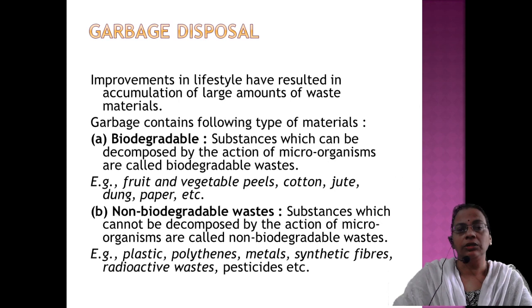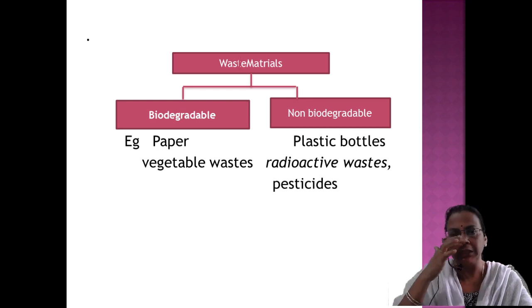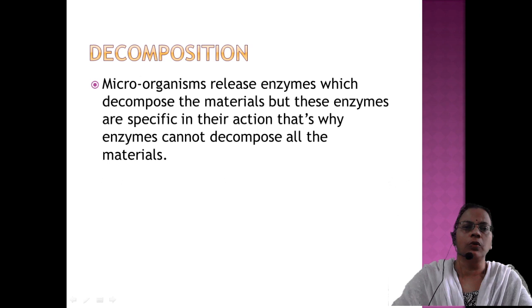If it is animal origin or plant origin, then definitely it should come under biodegradable, and if it is chemicals, then it should be categorized under non-biodegradable. This is the graphical chart form: waste materials, biodegradable, non-biodegradable, in that way. Then we will move on to decomposition.